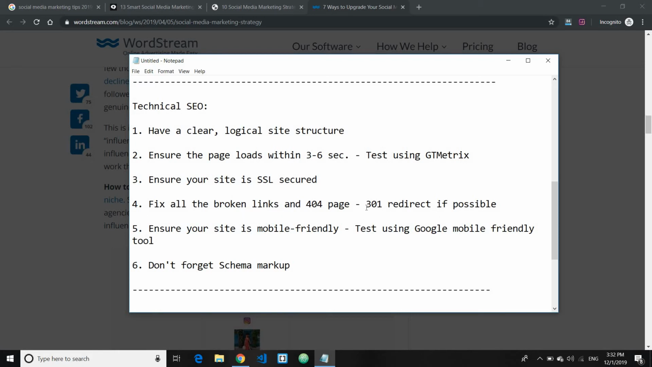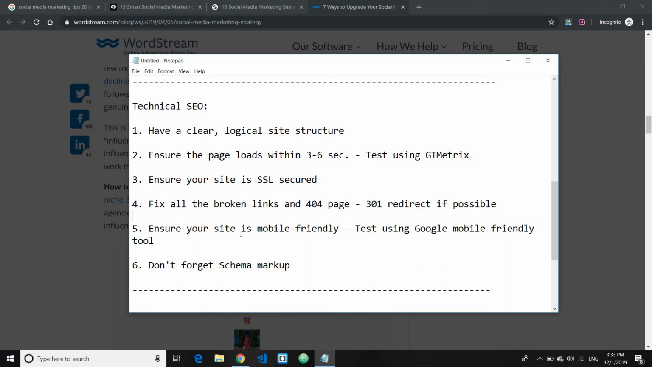And if possible, make sure that you do a 301 redirect. For example, you may link to another page which doesn't exist anymore on your website, but instead you would want to redirect the users to another page, which may discuss a similar topic or maybe something entirely new.